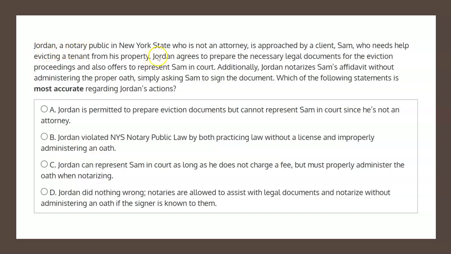Jordan, a notary public in New York State who is not an attorney, is approached by a client, Sam, who needs help evicting a tenant from his property. Jordan agrees to prepare the necessary legal documents for the eviction proceedings and also offers to represent Sam in court. Additionally, Jordan notarizes Sam's affidavit without administering the proper oath, simply asking Sam to sign the document. Which of the following statements is most accurate regarding Jordan's actions?